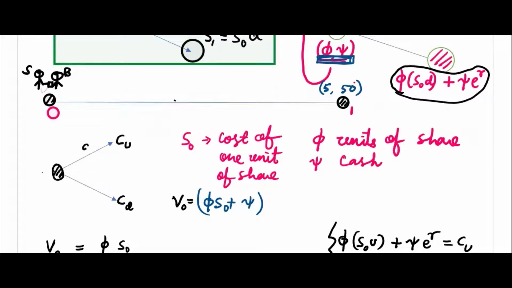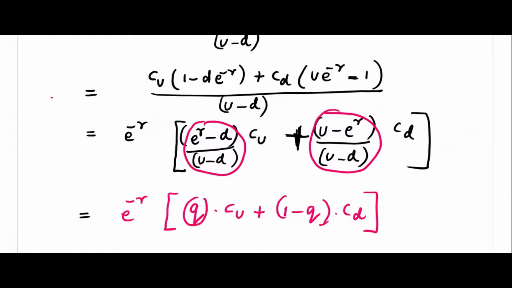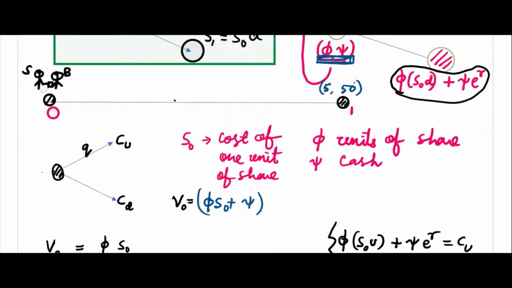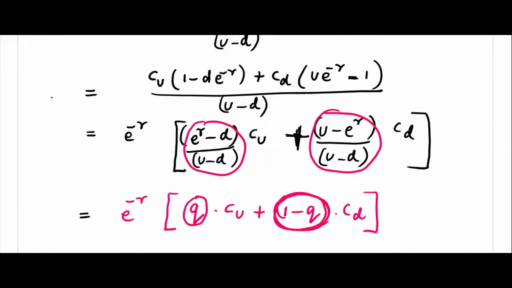If you say Q is the probability, because Q plus 1 minus Q is 1, then if you treat this as going with probability Q and 1 minus Q, what is the expected value? Q Cu plus 1 minus Q Cd. Now check here, Q Cu plus 1 minus Q Cd.